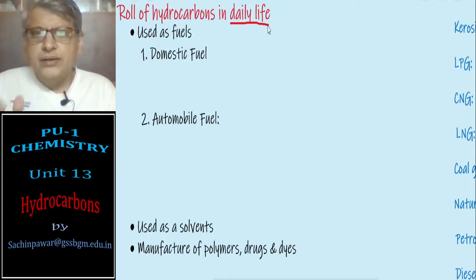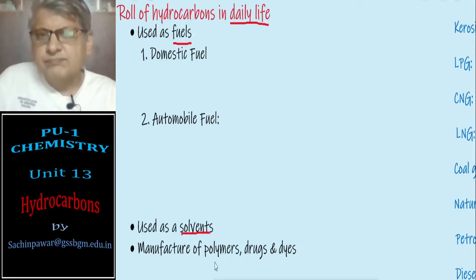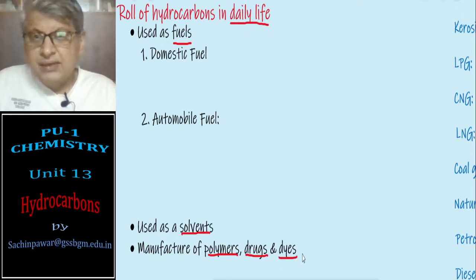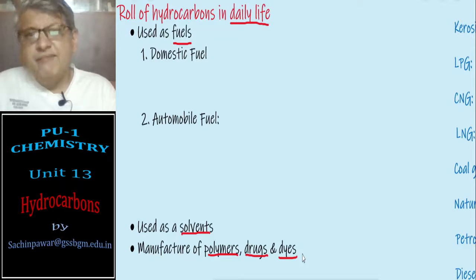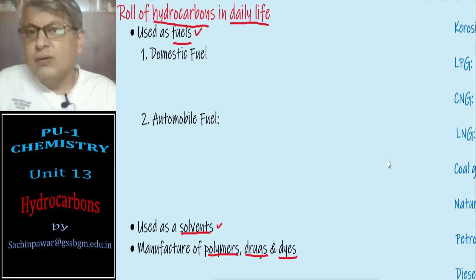To take a few of those, some examples are fuel, solvents, polymers, drugs, dyes. These are the chemical compounds without which our daily life becomes very difficult. And if you just see the fuels and solvents which we use, they are hydrocarbons.